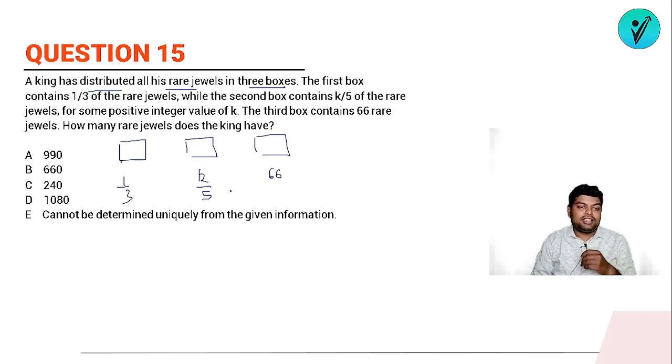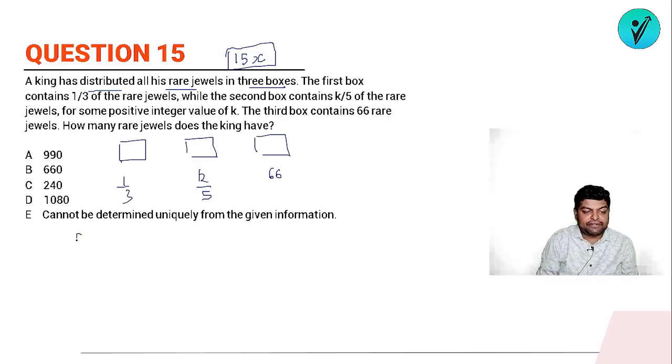Okay. So now see, since I have to get 1/3 of it and k/5 of it, यानी मुझे एक बार 3 से डिवाइड करना और एक बार 5 से डिवाइड करना है. So I am assuming, let the total jewels the king has be 15x. So 1/3 इसमें आ गया, so the first box contains 5x. The second box should contain kx, 3kx, yes, it will be 3 times of kx.